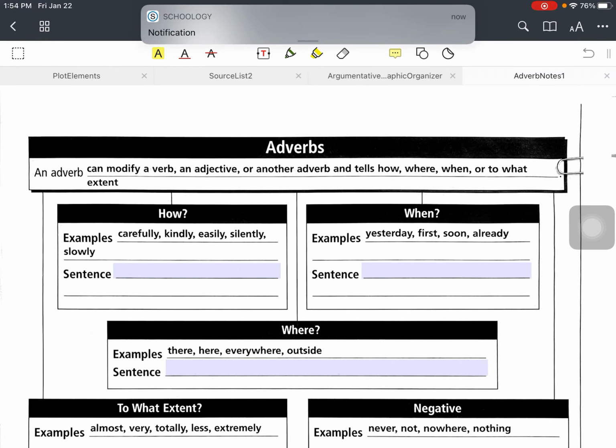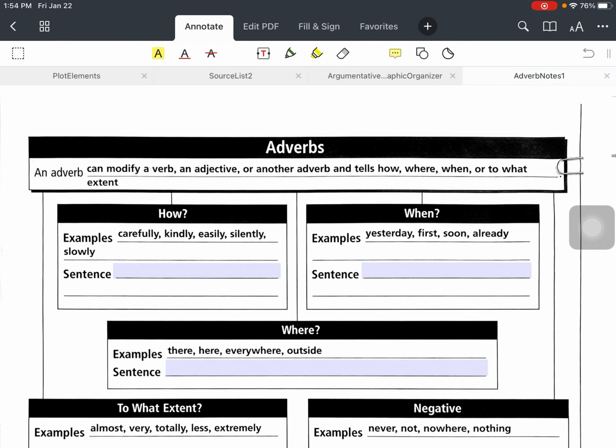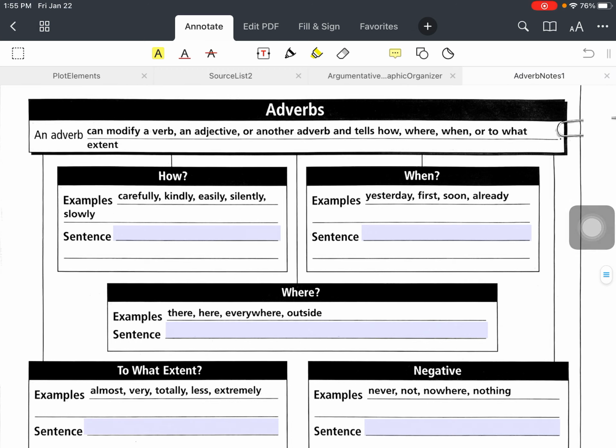So we have talked about adjectives as modifiers, and remember, an adjective modifies a noun or a pronoun, so a person, place, thing, or idea. Now we're going to talk about adverbs. An adverb is a little more complex because an adverb can modify a number of things. An adverb can modify a verb, which is typically what we recognize adverbs do, but it can also modify an adjective or even another adverb. So it's going to tell how, where, when, or to what extent. Now in these notes, we've broken it down to that how, where, when, to what extent.